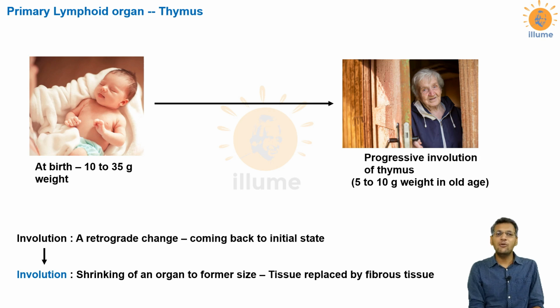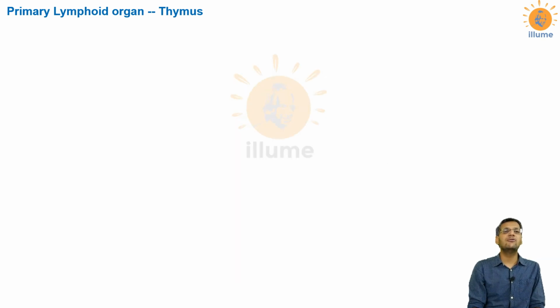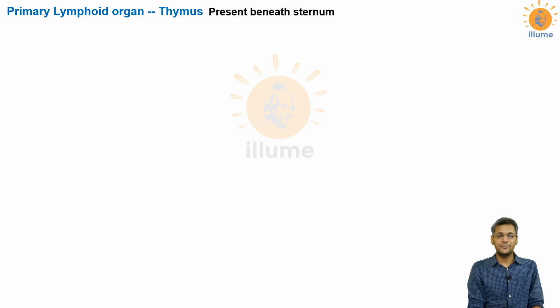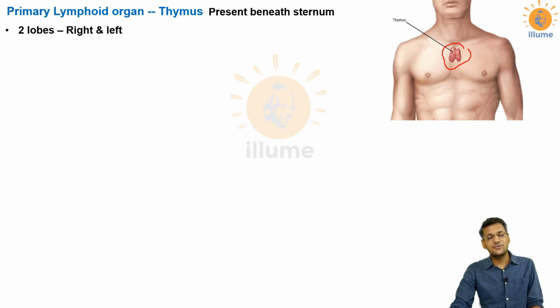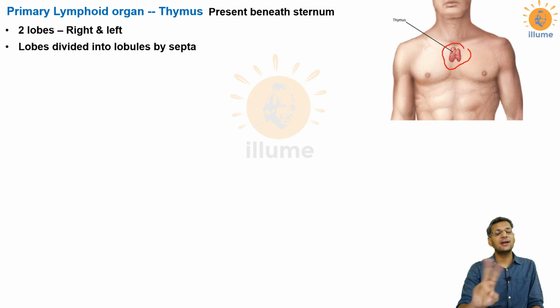That is called involution, and there is progressive involution of the thymus in the body. If I talk about the location, the thymus is present beneath the sternum, as you can see in this picture. The sternum is your chest bone, and beneath that sternum there is the thymus. As you can see in this figure, the thymus has two lobes, right lobe and left lobe, and even these lobes are further divided into lobules by